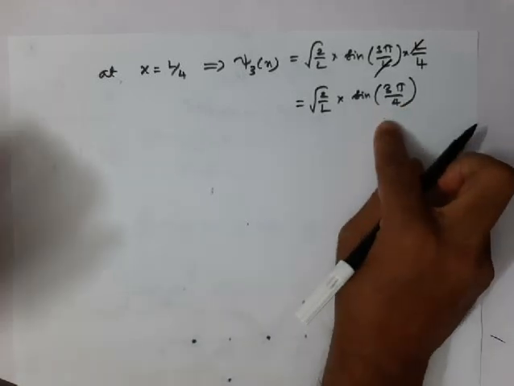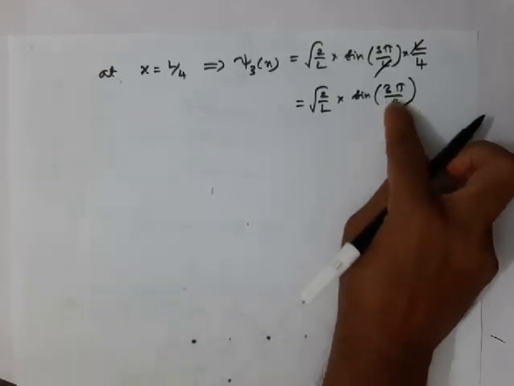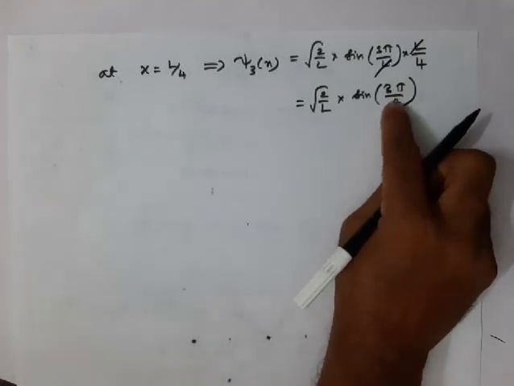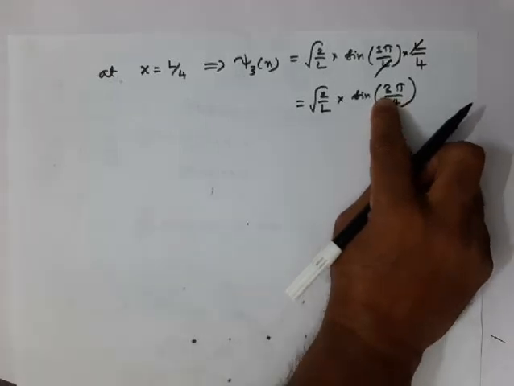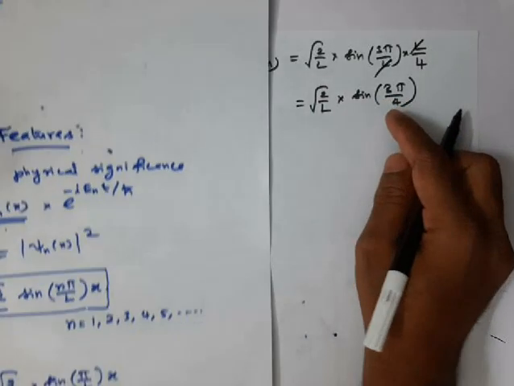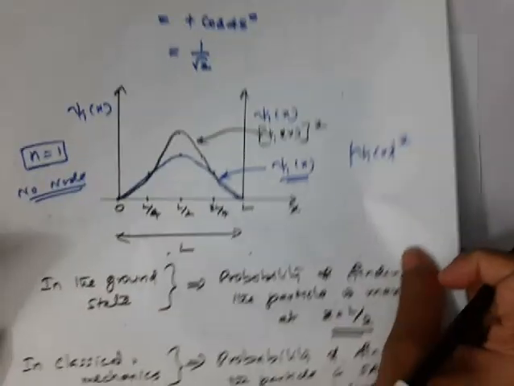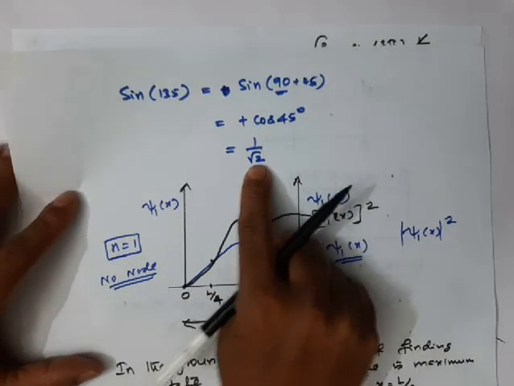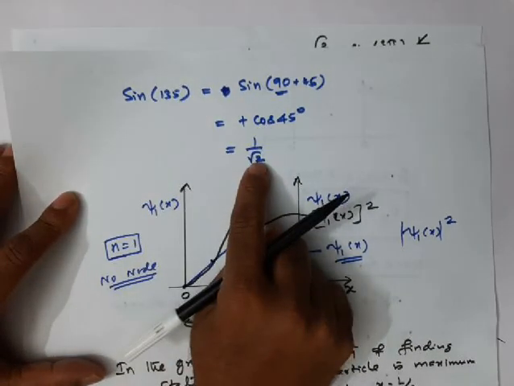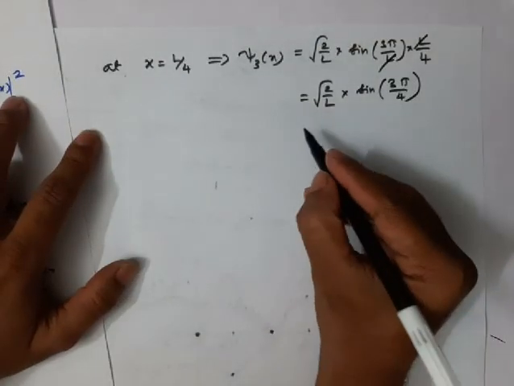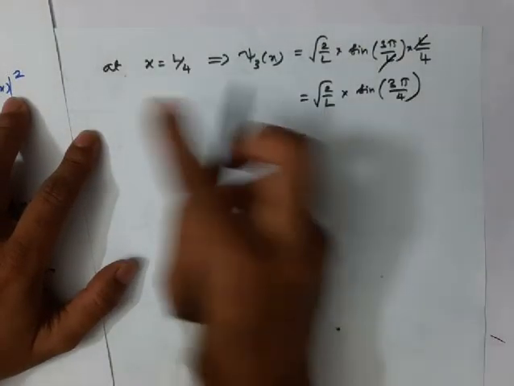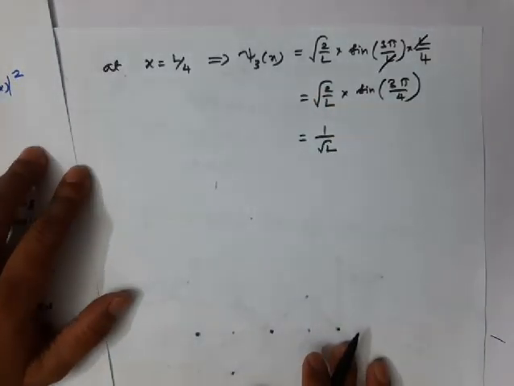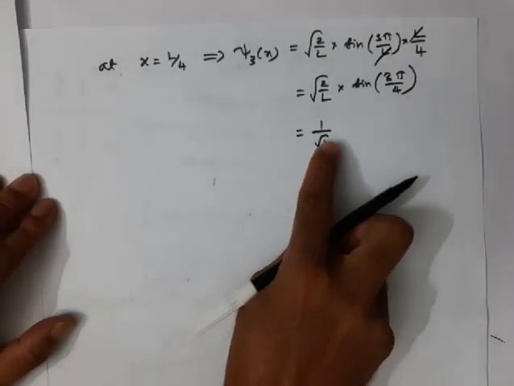3 pi by 4 is sine 135, right? Pi by 4 is 45 degrees, and 45 into 3 you will get 135. We know very well sine 135, we already worked out. Sine 135 is 1 by root 2, so it's a positive value. Root 2 cancels, and you will get the value as 1 by root L. At x equal to L by 4, the value is positive 1 by root L.